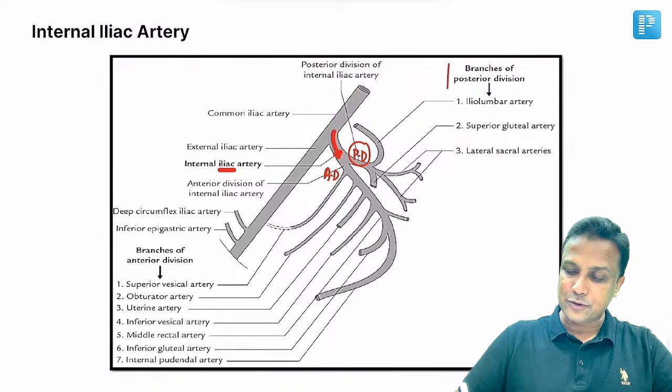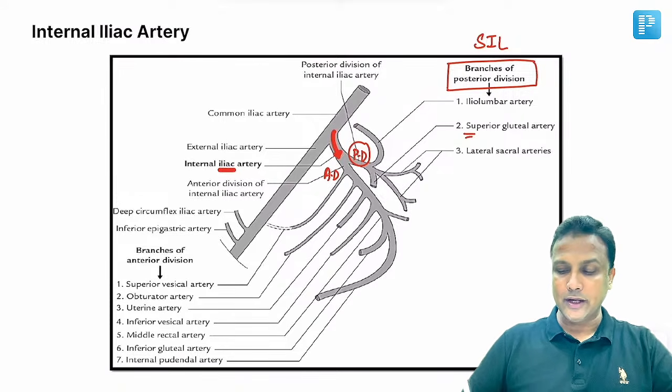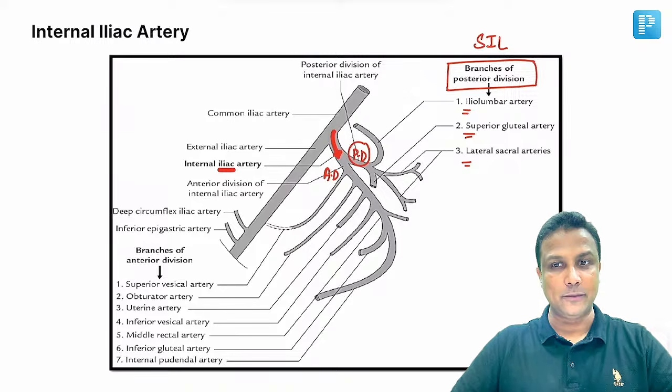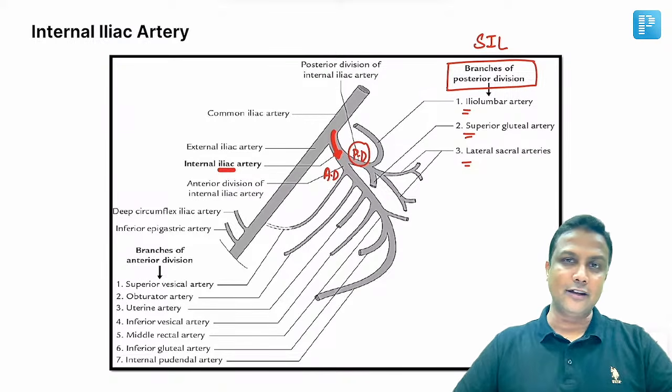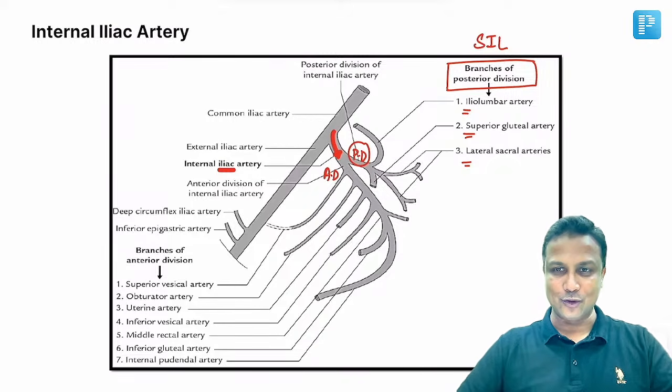You only have to remember the branches of the posterior division. Remember as SIL branches. S for superior gluteal artery, I for iliolumbar artery, L for lateral sacral artery. That's all. And always the same type of question will be given in the exam. All of the following are the branches from the posterior division except one. So just remember these 3, that will be enough.